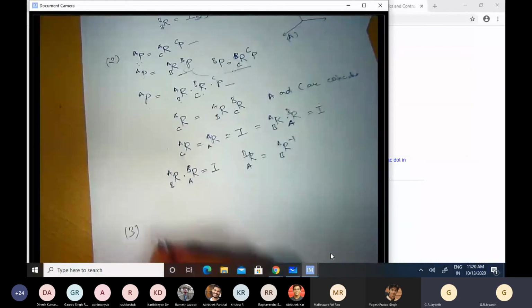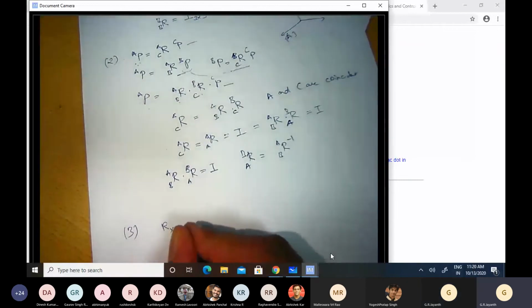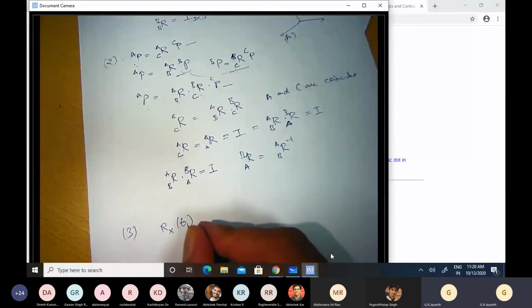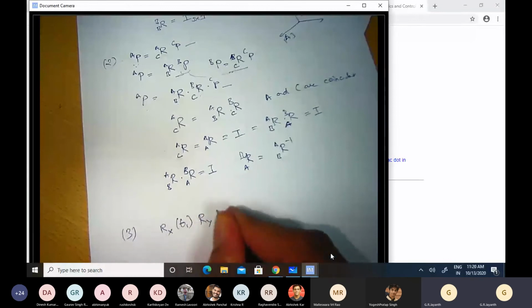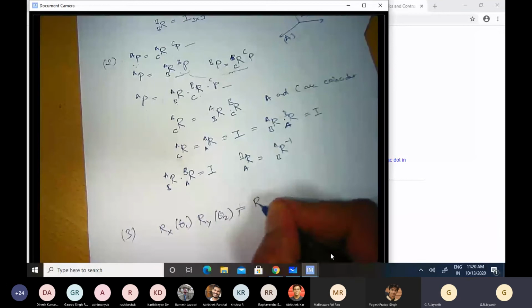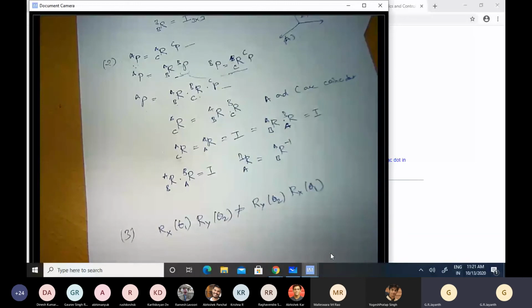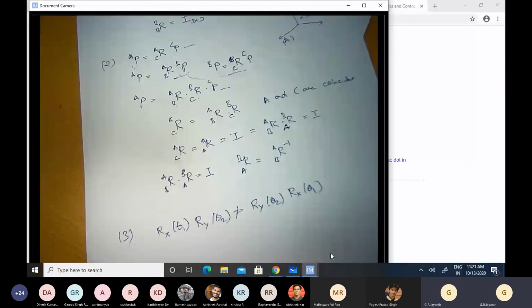So if I were to, let us say, rotate about the x-axis by some angle θ1, and then there is another rotation, so RAB is this one and RBC is something else, let us say, RY of θ2, this is not equal to RY of θ2 times Rx of θ1. If I were to interchange the sequence of applying these rotations, then the orientation of the coordinate frame B will not be the same as what I would get if it was applied the other way around.